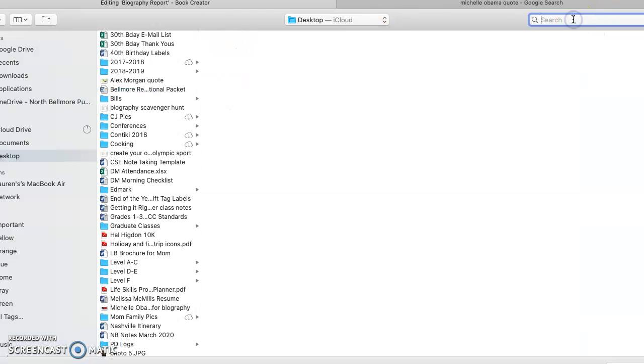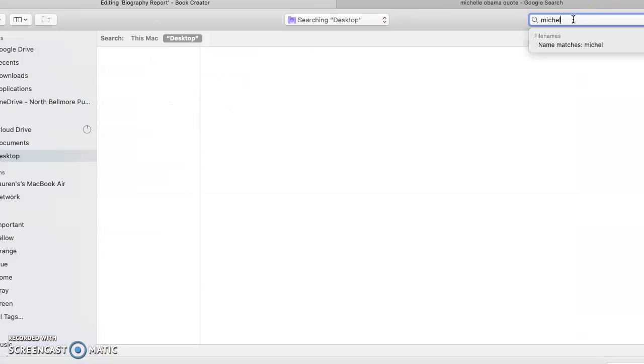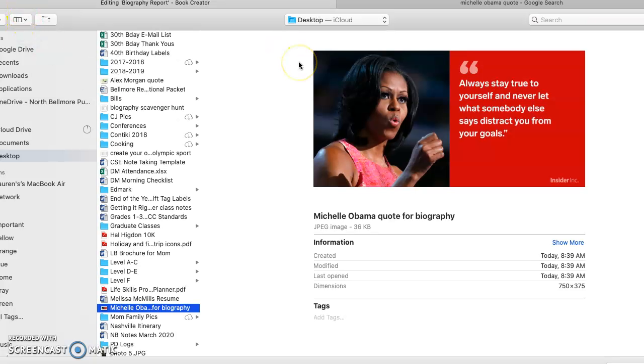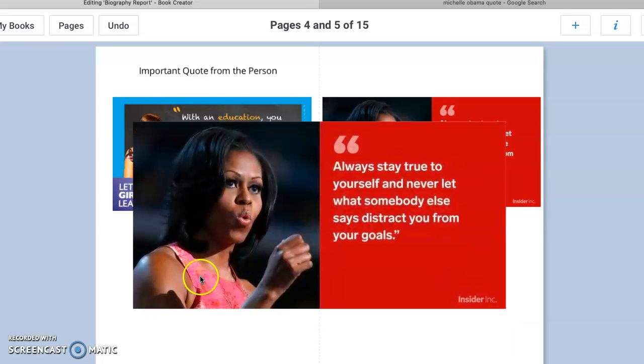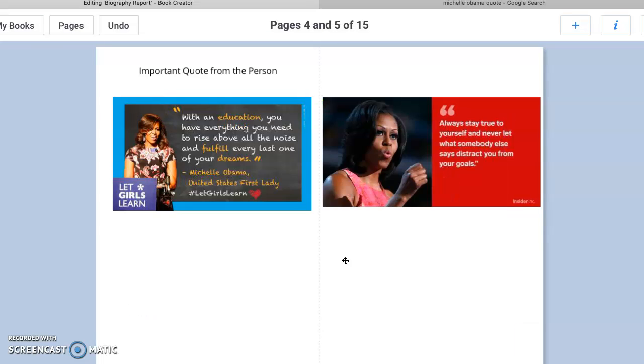And I'm going to search for Michelle Obama and see what comes up on my computer, because I know that I saved my picture of her to the computer. So I found the quote that I saved onto my computer that I want to use. So I'm going to double click it. That means click it twice. And then there's your quote.